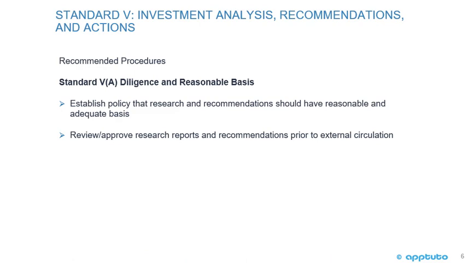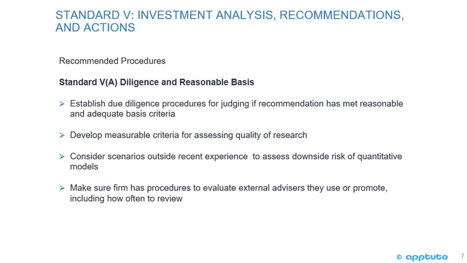Recommended procedures for Standard 5A, Diligence and Reasonable Basis. Establish policy that research and recommendations should have reasonable and adequate basis. Review and approve research reports and recommendations prior to external circulation. Continuing with the recommended procedures for Standard 5A, Diligence and Reasonable Basis, establish due diligence procedures for judging if recommendation has met reasonable and adequate basis criteria.